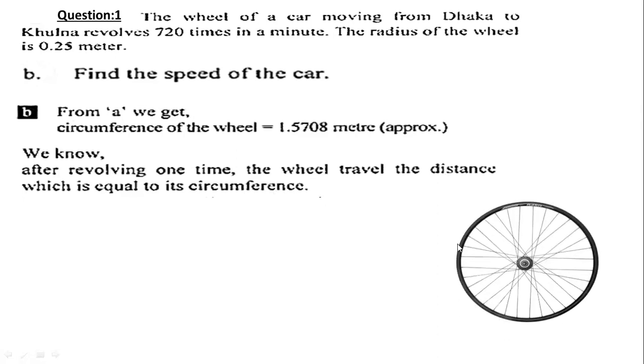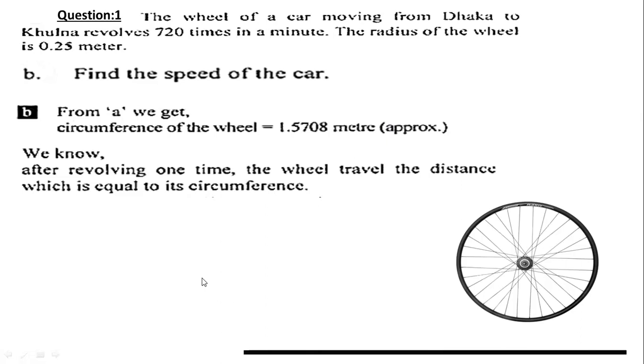Suppose this is a wheel. If we cut it from here and make it a plain line, then to revolve one time, the wheel will cover this path.